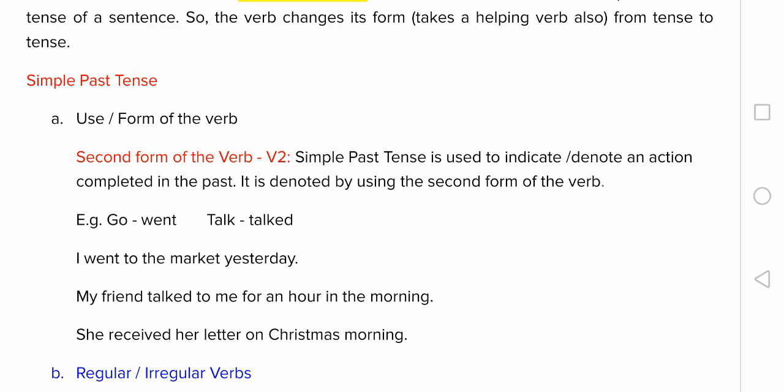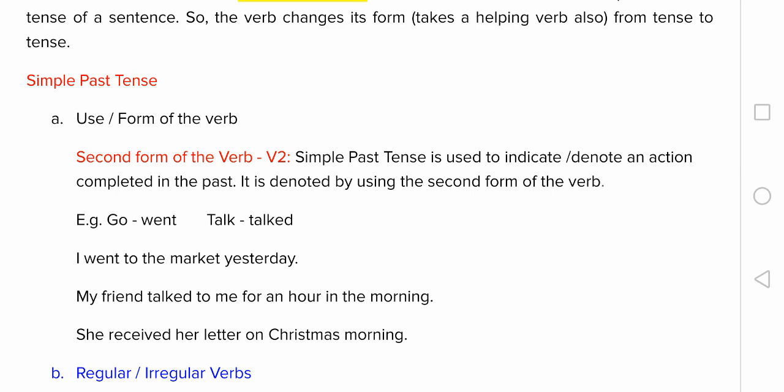Talk, second form, talked. And see some examples here. I went to the market yesterday. My friend talked to me for an hour in the morning. She received her letter on Christmas morning. You can also pause here and write two to three sentences of your own in simple past tense.